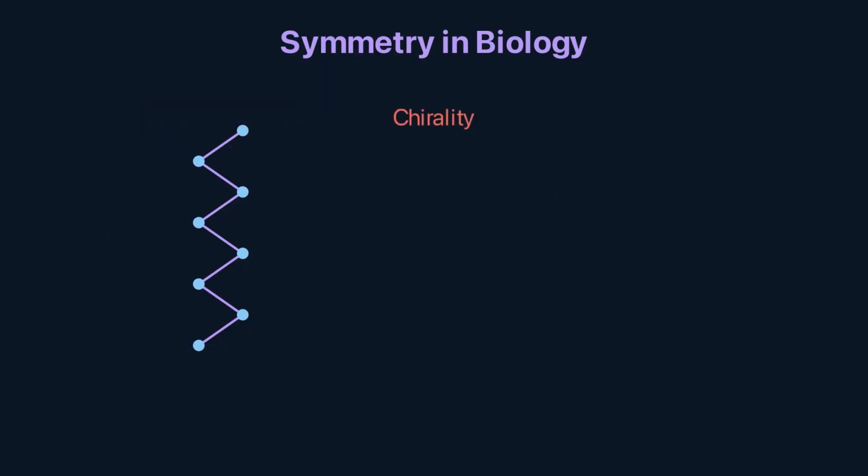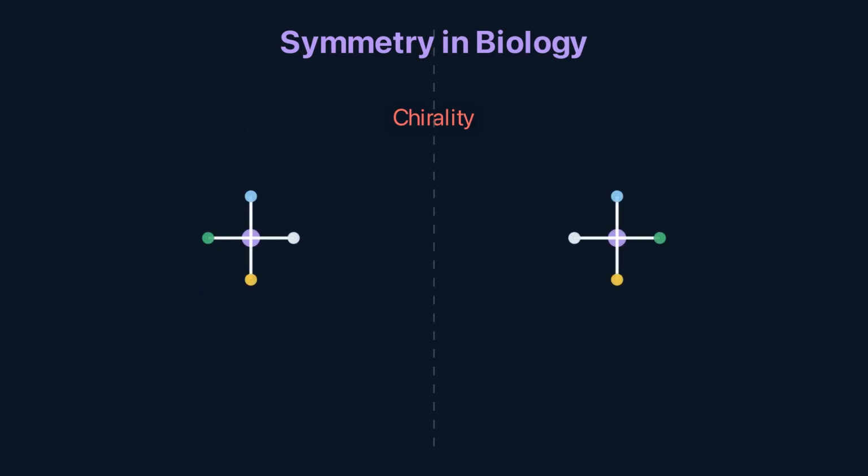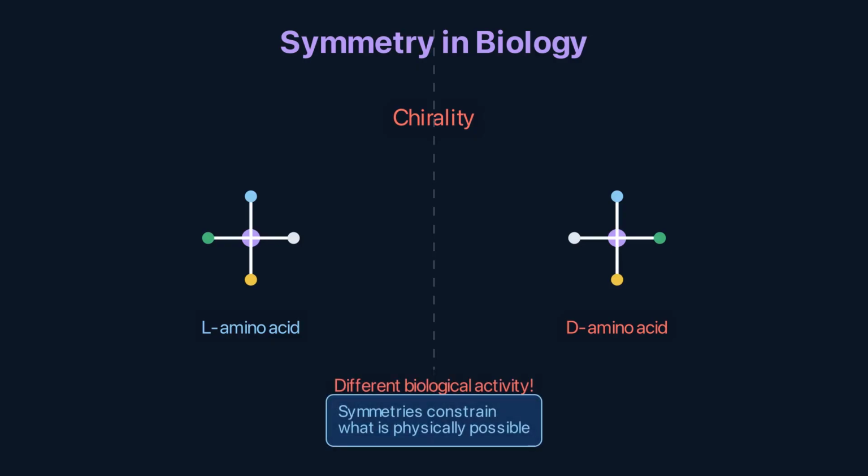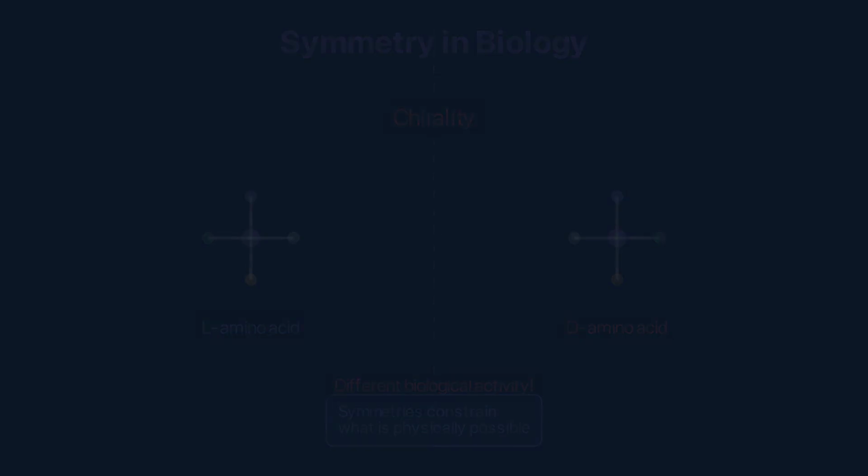But mirror reflection is different. A left-handed amino acid and its mirror image have different biological activity. Chirality breaks reflection symmetry. The symmetries of the problem tell you which transformations matter and which don't.